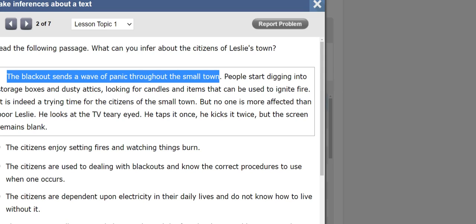Based on that, I can infer that whenever there is no electricity, people don't know what to do. They are looking everywhere. You see that it says that they start digging everywhere, looking for candles. Okay, so it seems that they are not organized and they don't know where the stuff is. When there is a blackout, they panic. They get very scared. Okay, so that's what I can infer about the citizens of Leslie's town. Now I'm going to look at the choices.